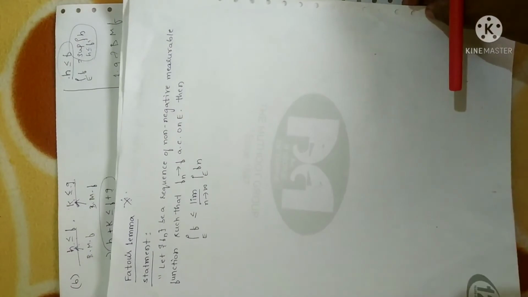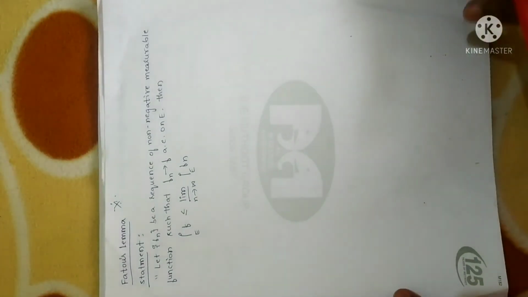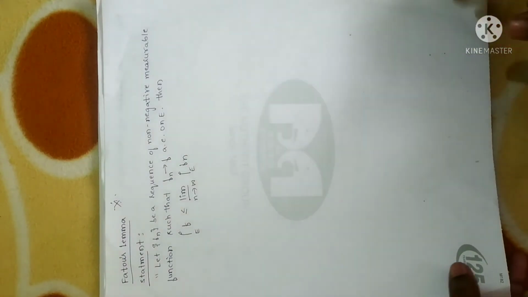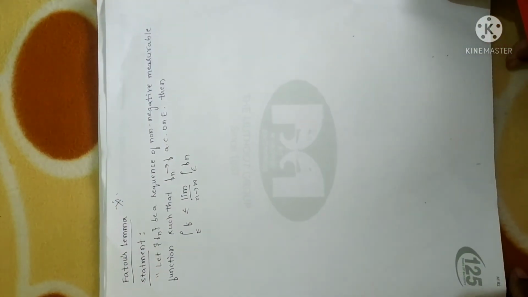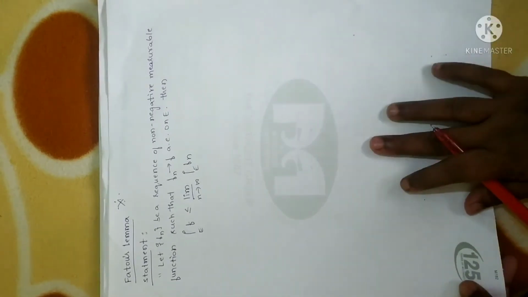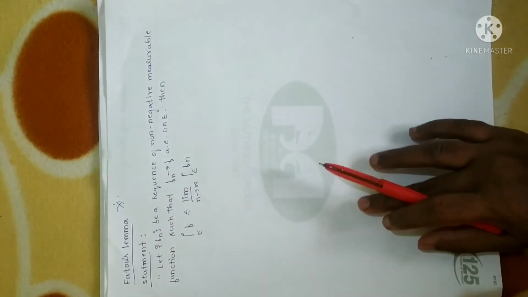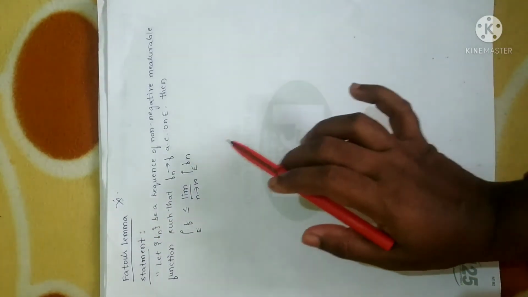Now let me explain one more important theorem. It is repeated n number of times, called Fatou's lemma. Not only this theorem, almost all the standard forms of theorems are in the 4th unit only, and it is very important from the exam point of view. So you have to memorize the statement also. They will just ask: state and prove Fatou's lemma. So you have to write the statement.